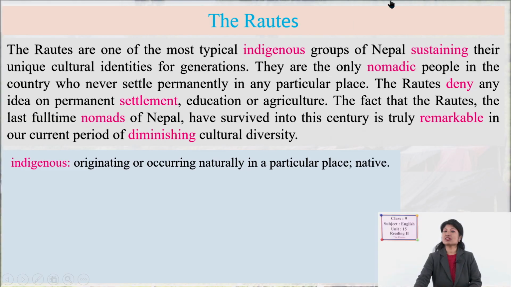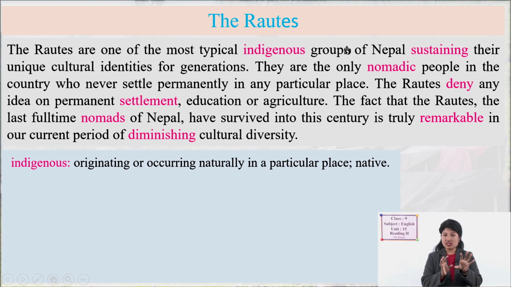If you have heard something about them, that will add more knowledge to you while reading the text. If not, let's read and know about them. So here you go, the first paragraph about the Rautes. The Rautes are one of the most typical indigenous groups.